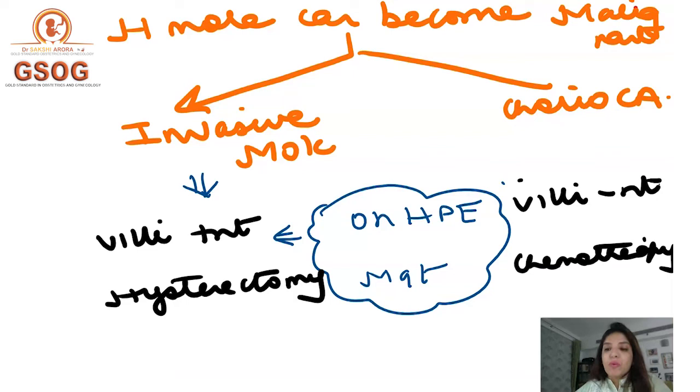Number two difference between them is that invasive mole always has to be managed surgically. You have to do hysterectomy in case of invasive mole. Whereas a choriocarcinoma is a very chemosensitive tumor, right? So the management of choice for a choriocarcinoma is always chemotherapy. Clear?